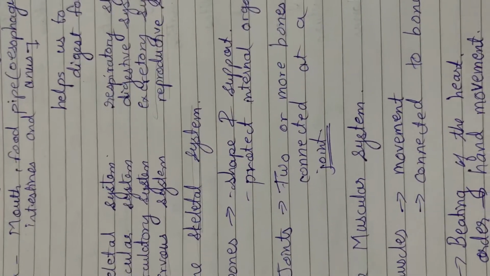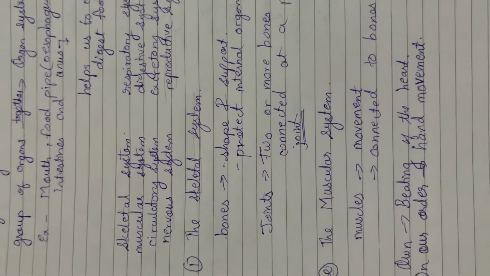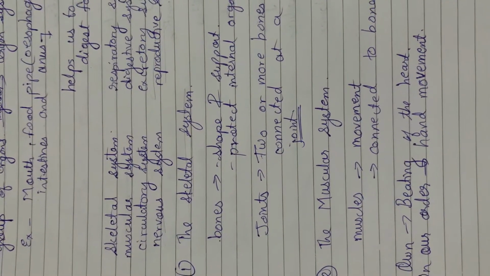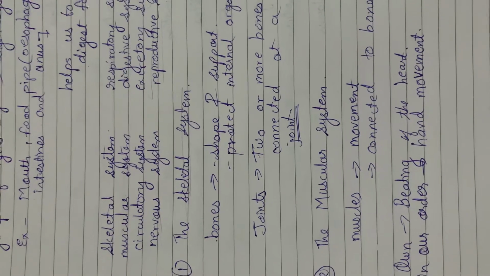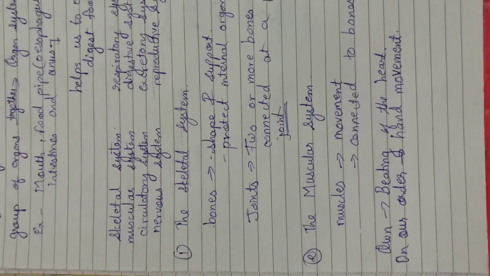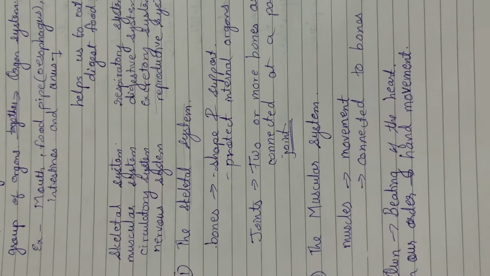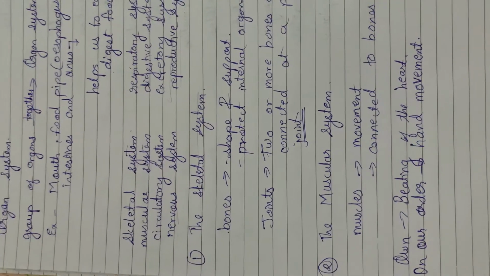The spine or backbone holds up the neck and the head, and it also links all the bones of the body. Two or more bones are connected at joints, and joints allow us to twist or bend our body parts.